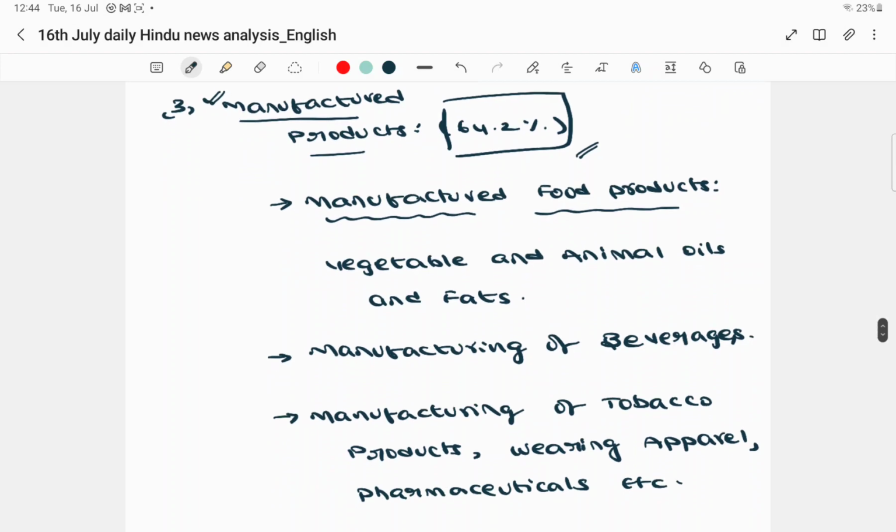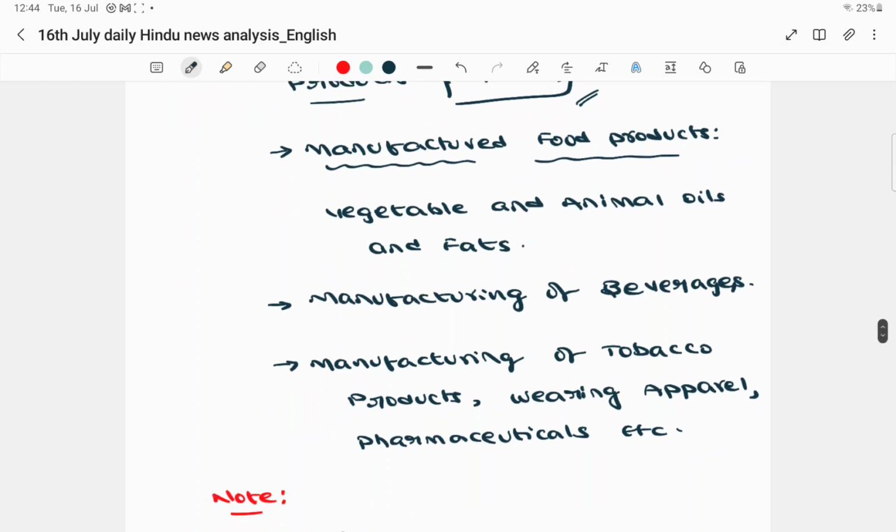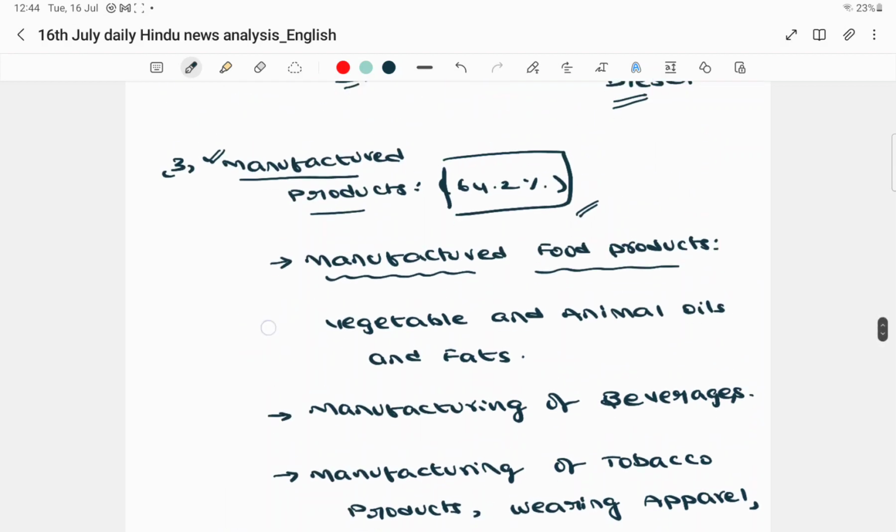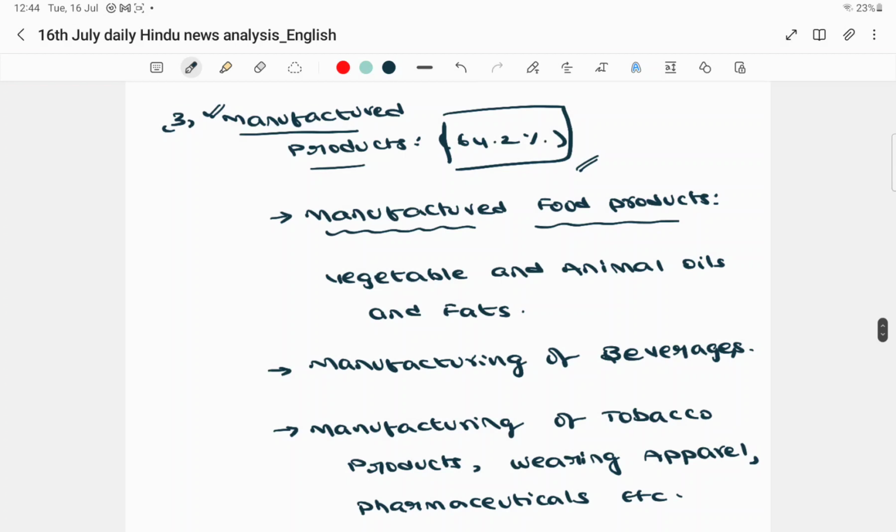With respect to manufactured products, we have multiple things again, like manufactured food products. For example, vegetable and animal oils and fats come under the manufactured food products. Likewise, we also have the manufacturing of beverages, tobacco products, wearing apparel, pharmaceuticals, etc. The prices of all these manufactured products will be monitored through the third component, manufactured products, whose weightage is about 64%, the highest weightage given in the wholesale price index.